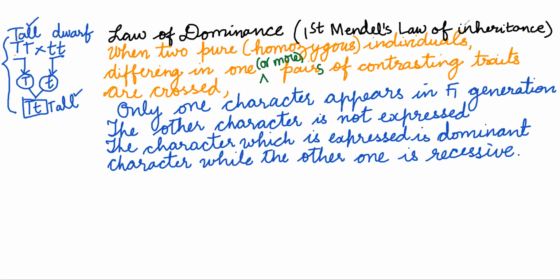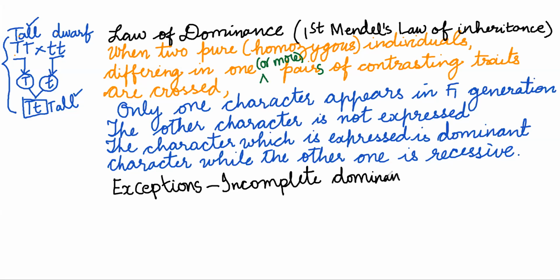Now, after Mendel's laws were published, people started experimenting on a lot of other properties, and the law of dominance was found to be true in most of the cases. There were some exceptions seen. The first exception was called incomplete dominance, and the second exception was codominance.